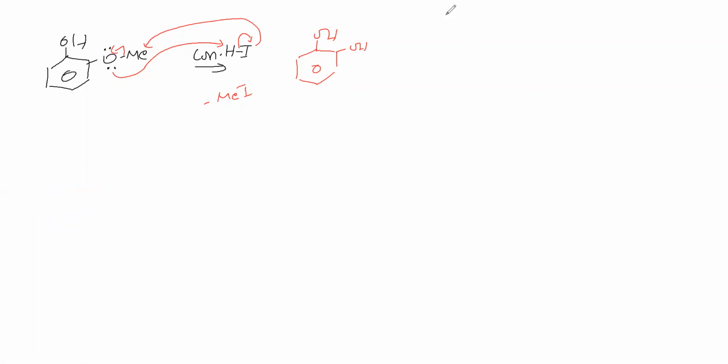We will go for a next chemical property. We are taking a bicyclo compound. We have taken a bicyclo compound. How to name this bicyclo compound? That we'll see.